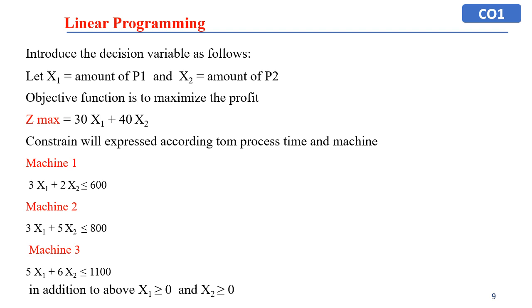Constraints will be expressed according to the time of process and machines. Machine 1: 3x1 plus 2x2 less than or equal to 600. For machine 2: 3x1 plus 5x2 less than or equal to 800. For machine 3 it is 5x1 plus 6x2 less than or equal to 1100. In addition to the above, x1 and x2 should be greater than or equal to 0. So this is the formulation of the linear programming problem.